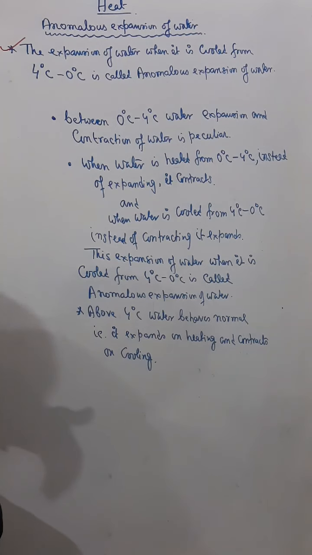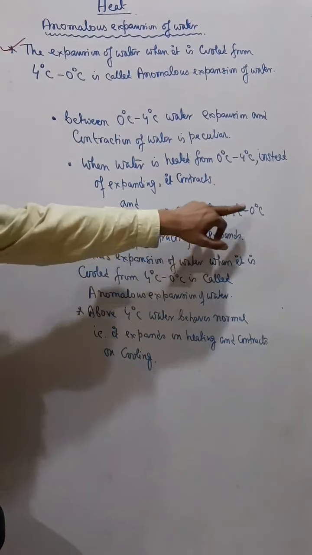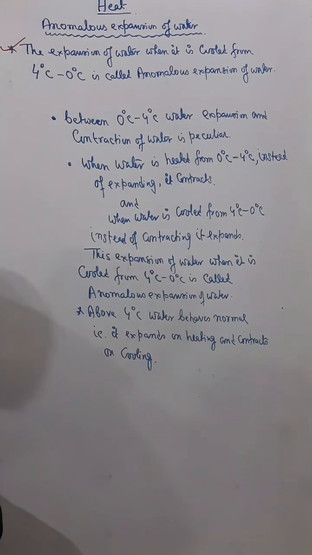Now if we heat that water, naturally its temperature will increase from 0 degrees to 1, 2, 3, to 4 degrees Celsius. During this time, when water is heated from 0 to 4 degrees Celsius, instead of expanding, it contracts. And when water is cooled from 4 degrees Celsius to 0 degrees Celsius, instead of contracting, it expands.